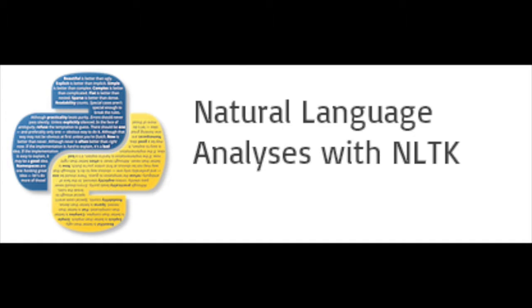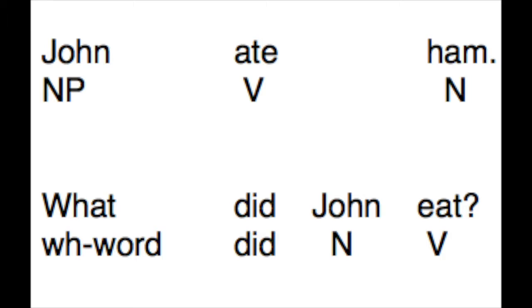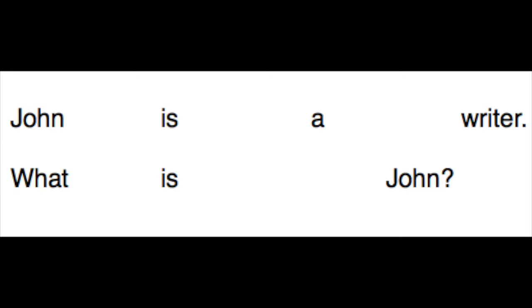Initially, we used NLTK with the Stanford parser for both systems. We tokenized and part-of-speech tagged the input file, and generated some part-of-speech patterns that were easily recognized and easy to turn into questions. For instance, proper noun, verb, noun, such as John ate ham, can be easily turned into WH word, did, proper noun, verb, such as what did John eat? We accounted for the uniqueness of the verb to be, which does not require do insertion. For example, John is a writer becomes what is John, as well as for verb tense.